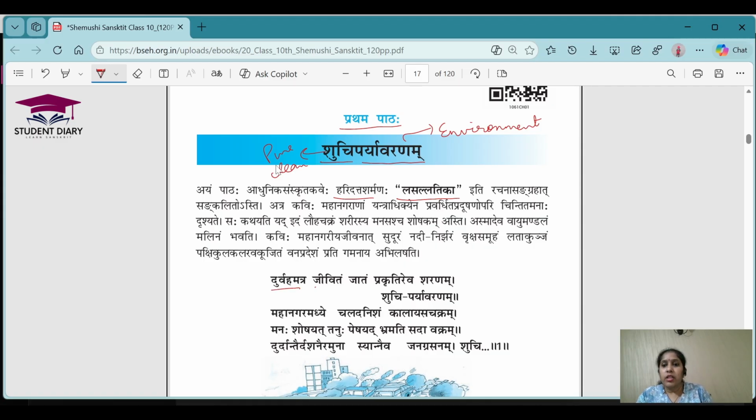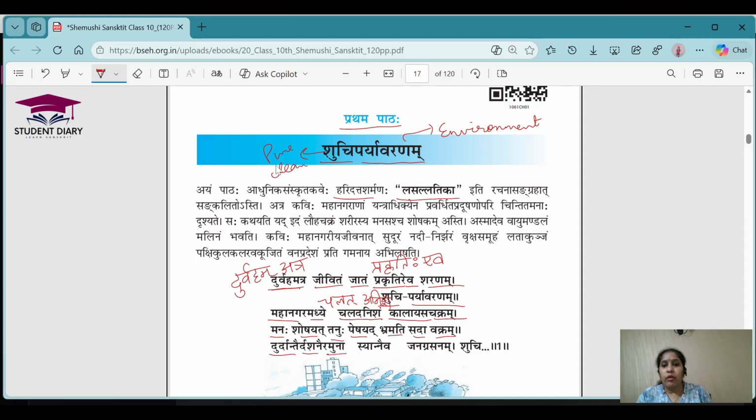Durvaham atra. So this is made up of two words. It is Durvaham, atra. And this is not Sandhi, this is a Sanyog basically. So Durvaham atra, Jivitam Jatam, Prakritihi eva Sharanam. So this word is Prakritihi. Prakritihi eva Sharanam. Shuchi Paryavaranam. Mahanagar Madhye Chalat Nisham. So this is actually Chalat and Anisham. Understood? Chalat Anisham Kalayas Chakram. Manaha Shoshyat Tanuhu Peshyat Brahmati Sada Vakram.